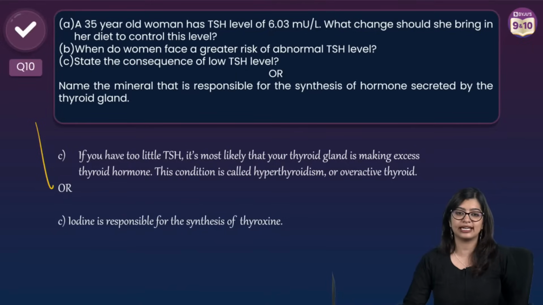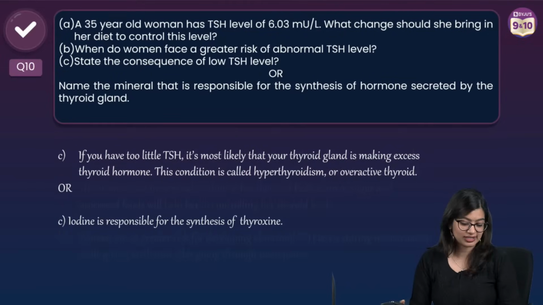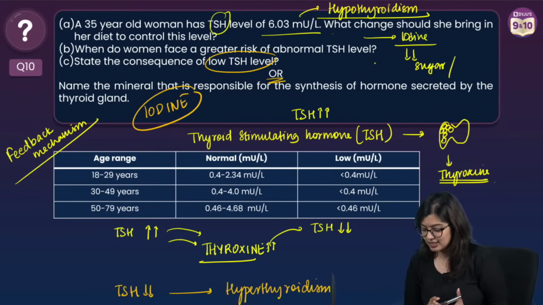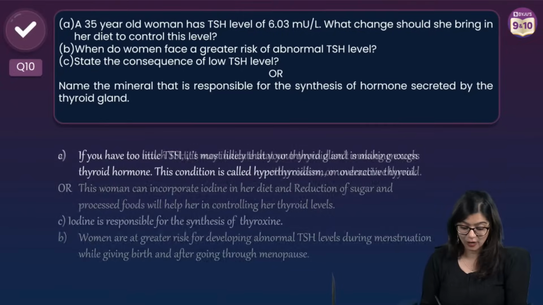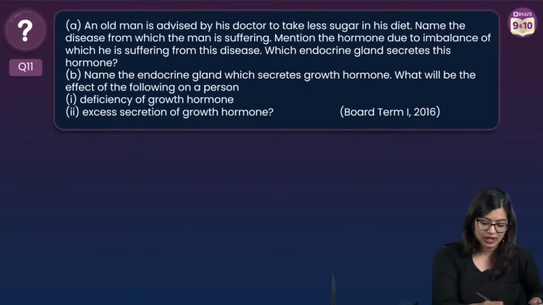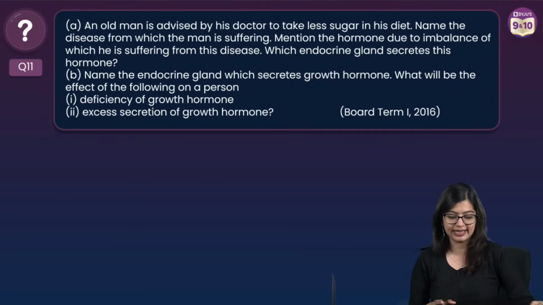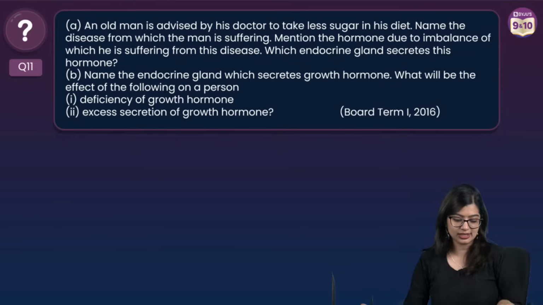Vaibhav, TSH is thyroid stimulating hormone. Oh my god, I feel like I've constantly gone over and over it. What is TSH? TSH is nothing but your thyroid stimulating hormone. Constantly saying thyroxine. Okay. Question number, oh, I think we have one extra question, guys. It will be 31, not 30. Okay, let's have a look at this question.